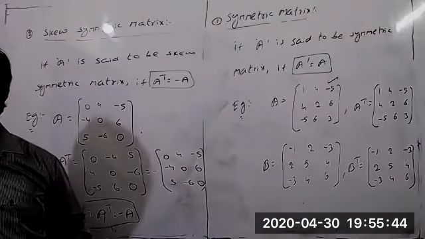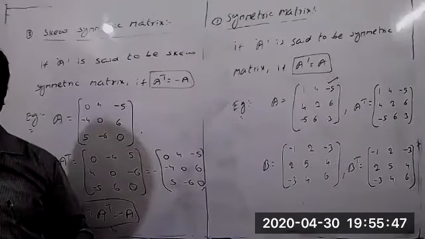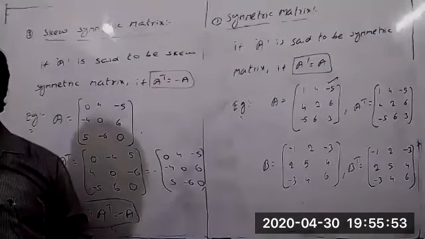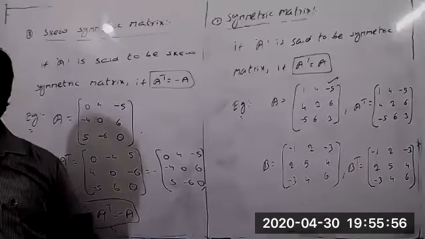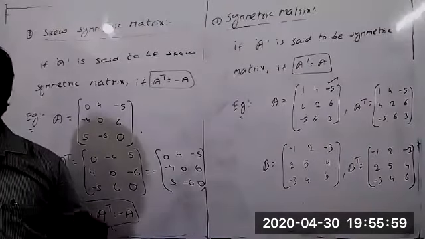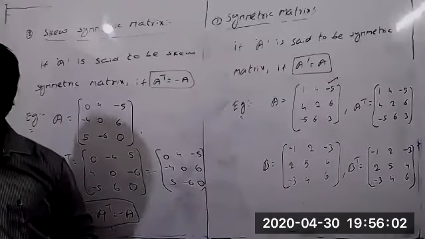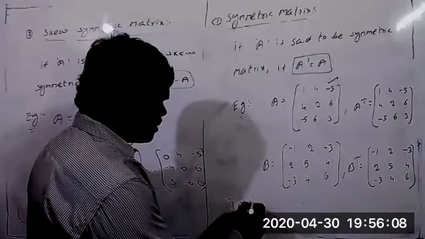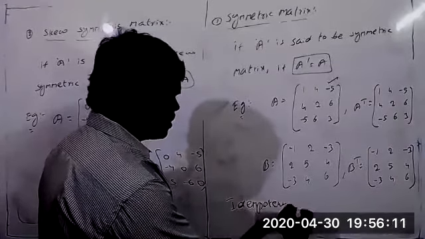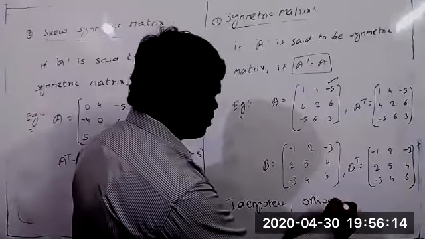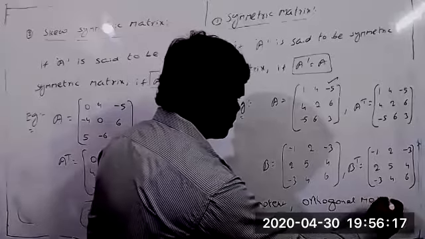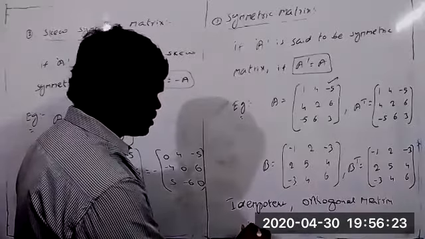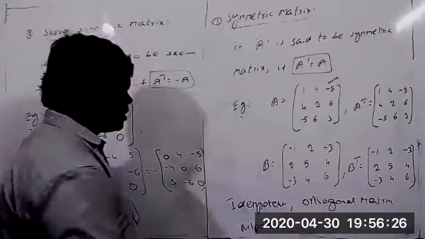I will tell you later, when you are solving objective questions, I will explain clearly. We have the idempotent matrix, the diagonal matrix, the orthogonal matrix and the nilpotent matrix. These we also call special kinds of matrices.